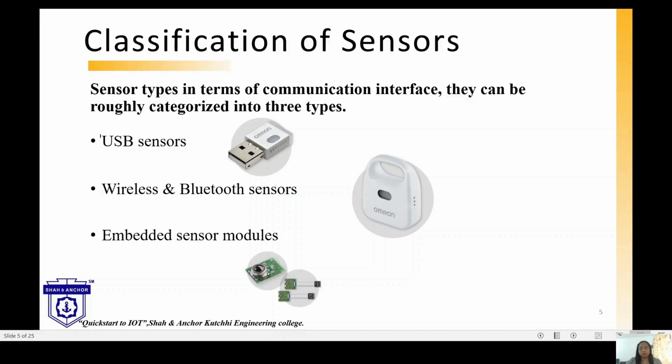Wireless sensors and Bluetooth sensors communicate in a wireless environment, where the devices are attached with Bluetooth or wireless. In embedded sensors, the sensor modules are embedded on a printed circuit board and communicate with the other modules.